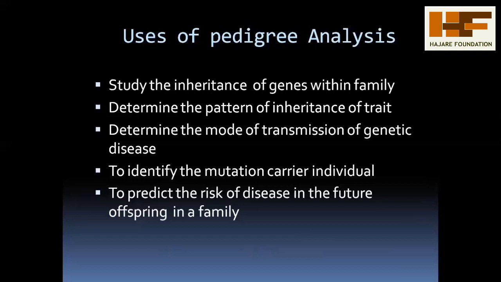It means which diseases the offspring are suffering from can be traced with the help of pedigree analysis. If the child is suffering from a genetic disorder or chromosomal disorder, that disease is identified with the help of pedigree analysis. These are the uses of pedigree analysis.